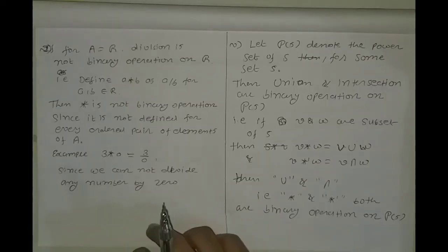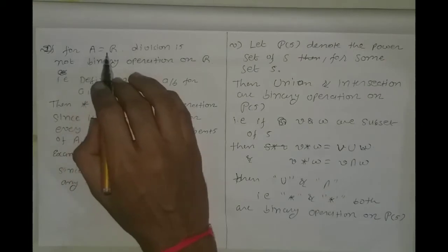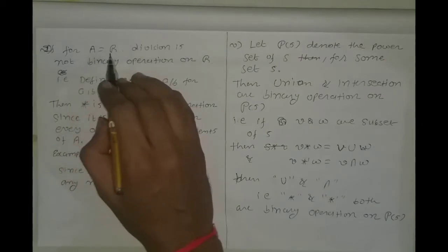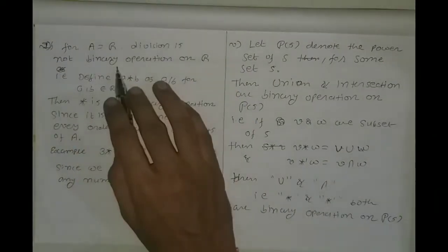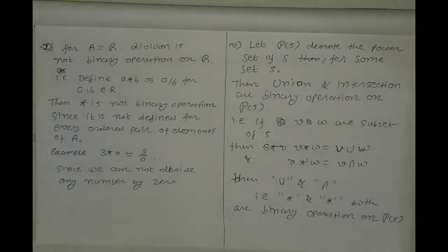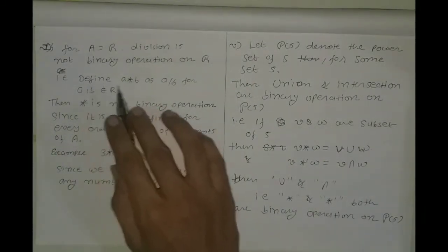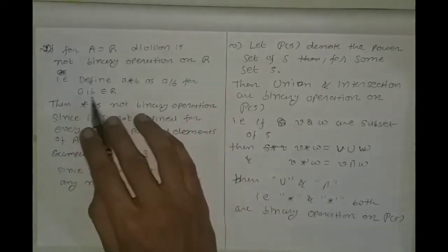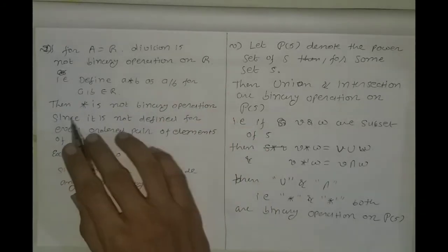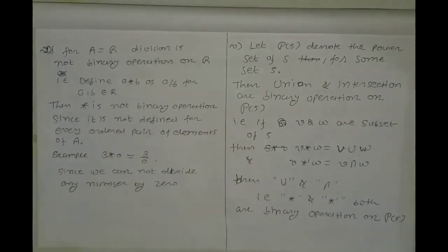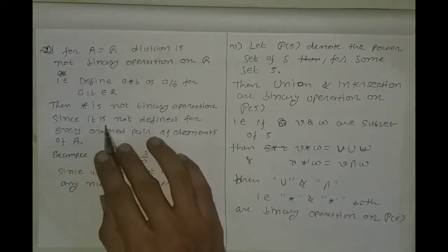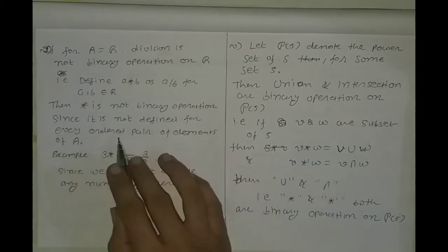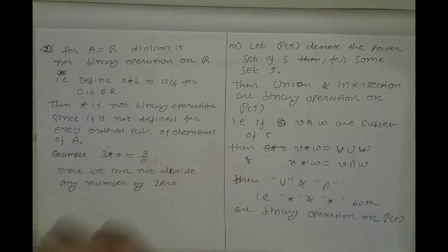There are some more examples. For the set of all real numbers R, division is not a binary operation on R. Why? Because if we define a star b as a upon b for a, b belonging to R, then star is not a binary operation, or we can say division is not a binary operation, since it is not defined for every ordered pair of elements of R.